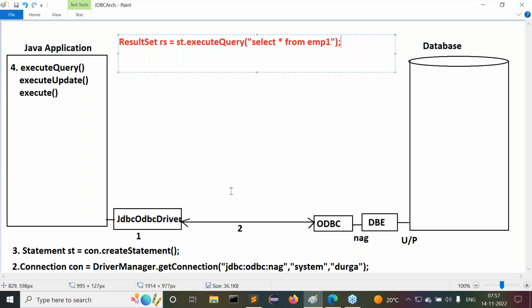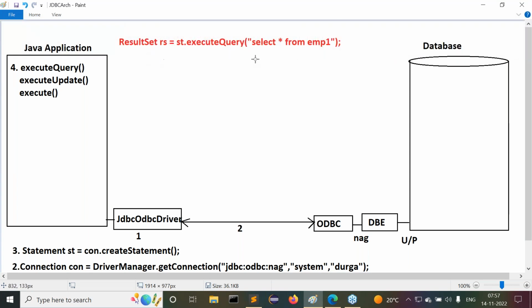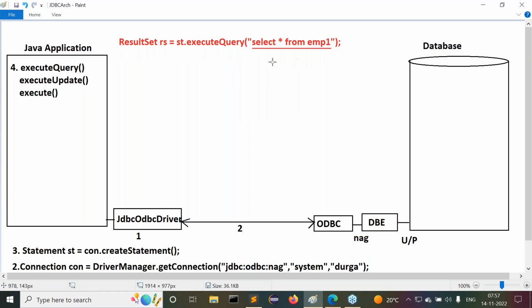Listen carefully. Now when the JVM executes this total instruction, the JVM will take a parameter. What is that parameter? The select SQL query, which we provide in the form of a string.